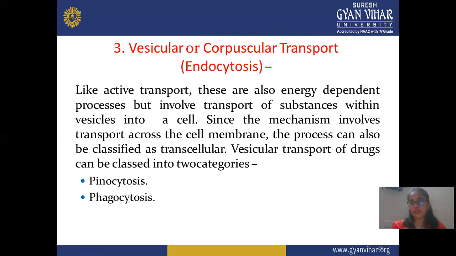This is also known as endocytosis. In this process, absorption takes place with the help of phagocytosis or pinocytosis, showing the endocytosis process. And like active transport, these are also energy dependent processes, but involve transport of substance within a vesicle in the cell. Means this vesicular or corpuscular transport also uses some energy or some ATP molecule for transport across the membrane. And since the mechanism involves transport across the cell membrane, the process can be classified as transcellular, and it is again divided into two types, phagocytosis and pinocytosis.